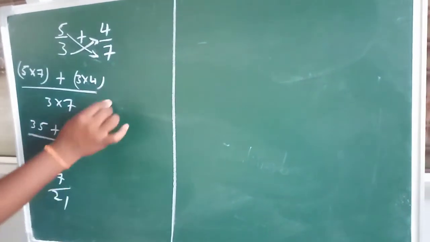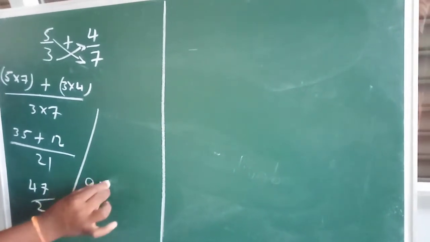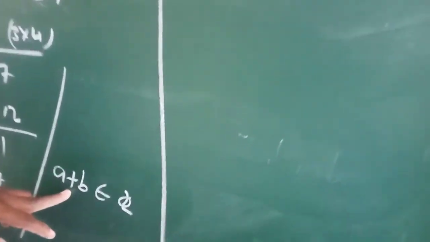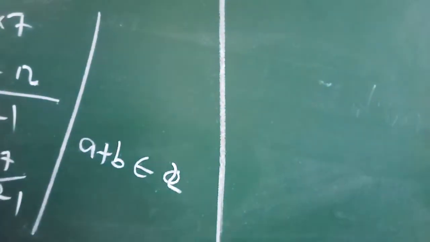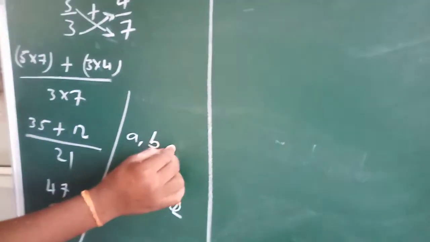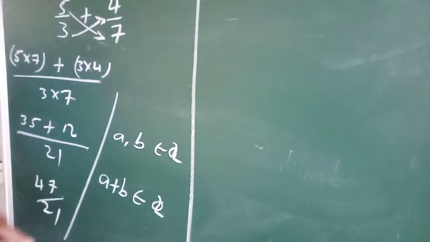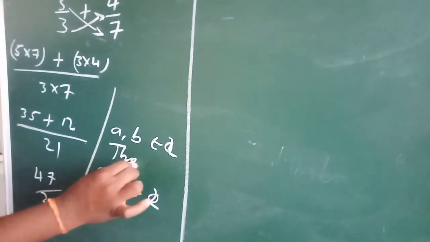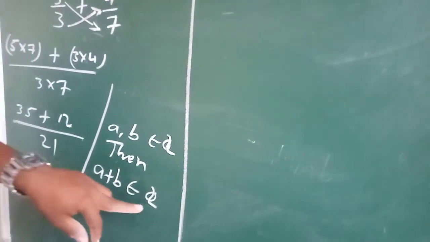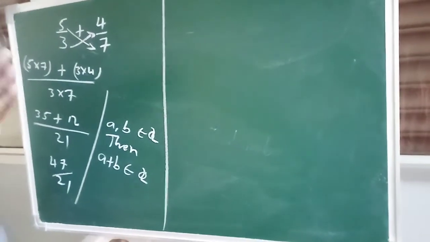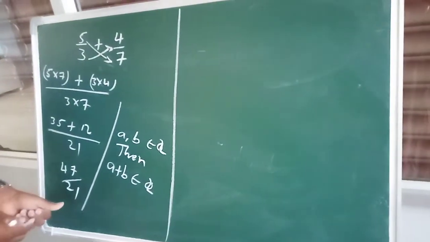Simply we can write it as a plus b belongs to Q, where a, b belong to Q, meaning rational numbers. The meaning is the sum of any two rational numbers is always a rational number.